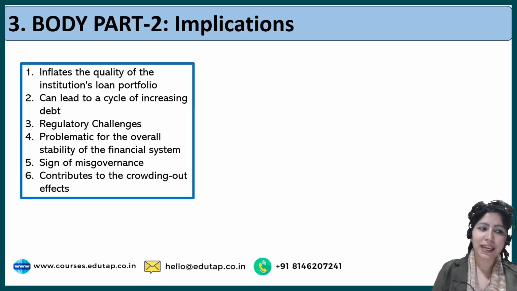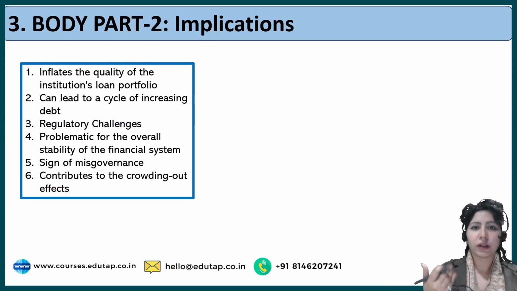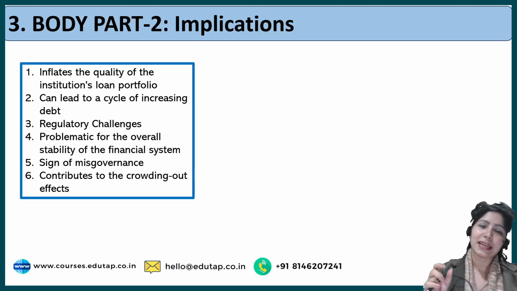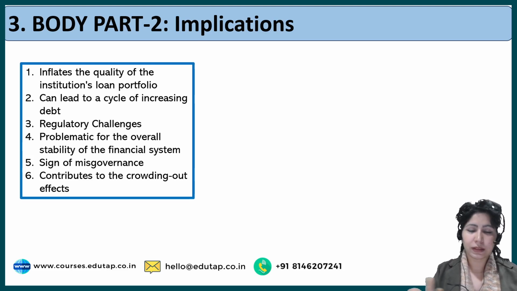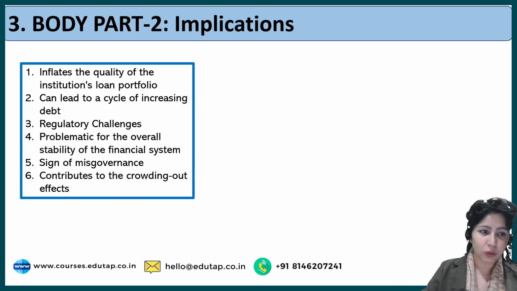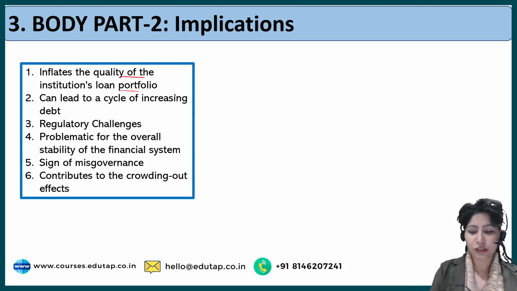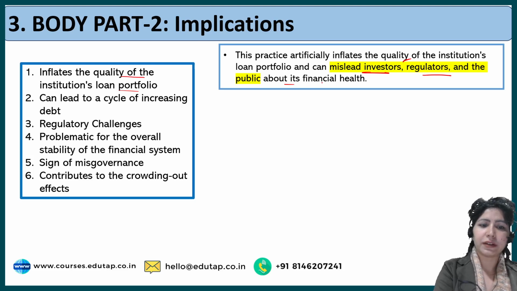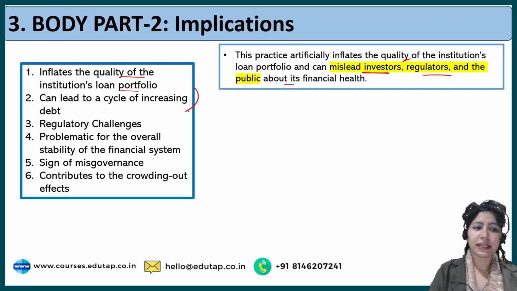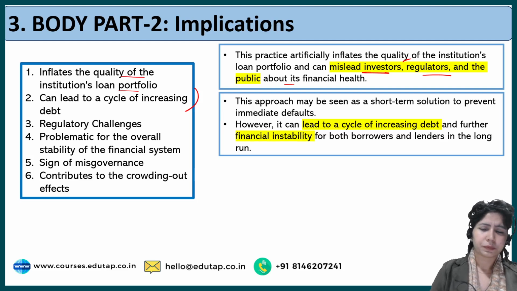So talking about implications, the first implication here is that if a bank is carrying out evergreening of loans, the reputation of the bank is inflated. That means it stays good, because the citizens don't know what's happening behind the walls. It inflates the quality of the institution's loan portfolio, which can mislead investors, regulators, and the public about the financial health of the bank. Then what else can it do? It can lead to a cycle of increasing debt, which can actually cause financial instability in the long run.